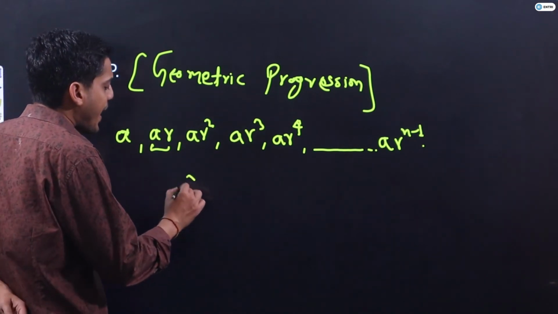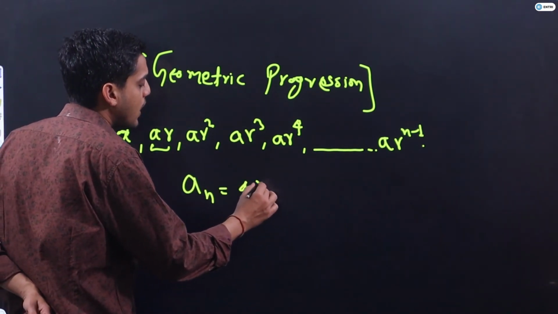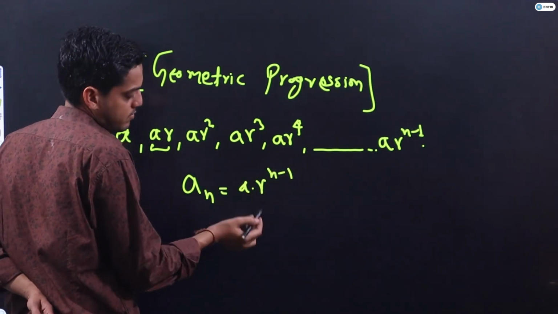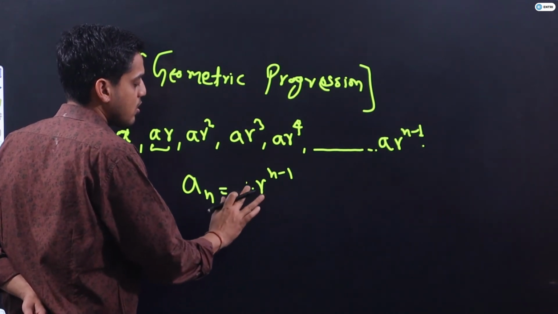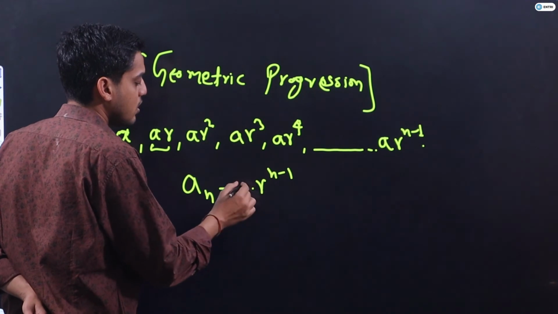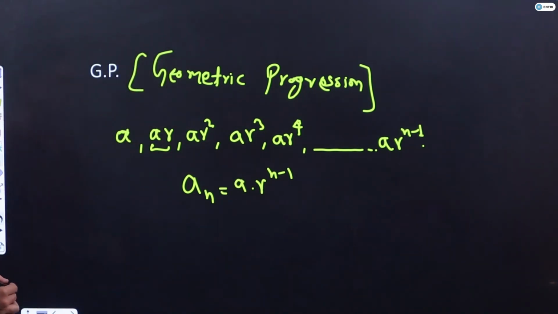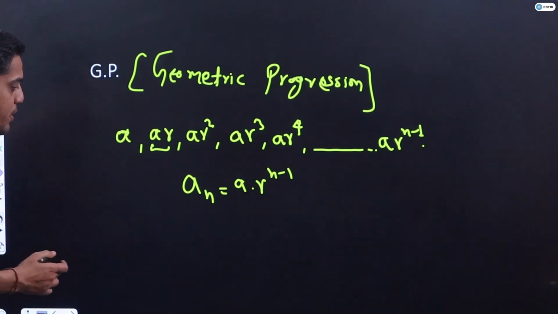So that's why nth term of a GP, an, will always be equal to A into R to the power n minus 1. It is nothing but the last term of a GP, the nth term of a GP.